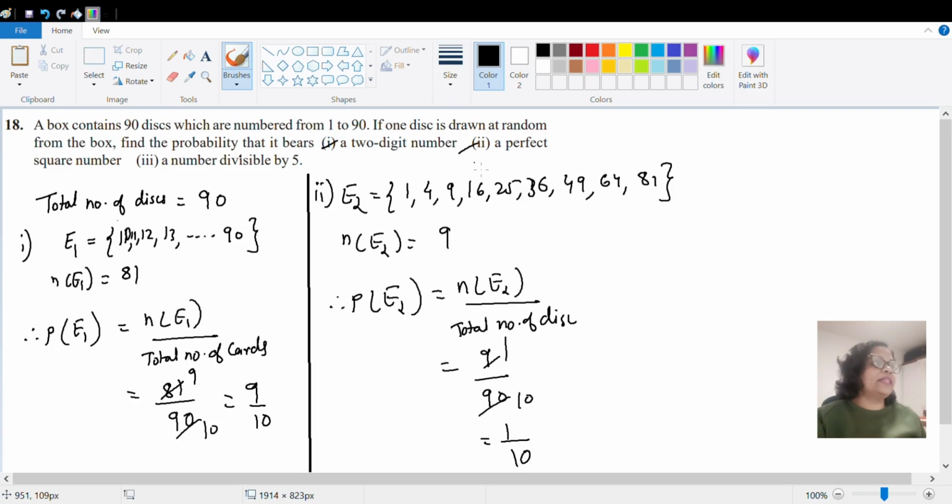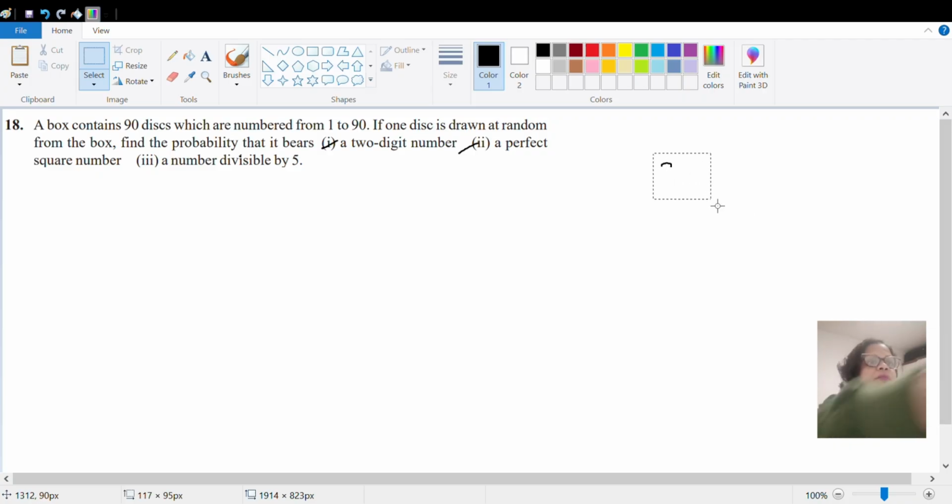Let us go for the next sub question, where we have to find whether the disk which is taken out is a number divisible by 5 or not. So let us do the third part of this question. Number divisible by 5 means it will be a 5 table, right?